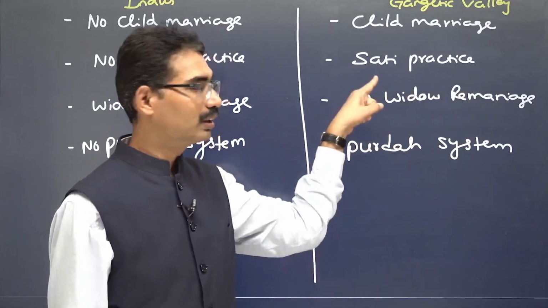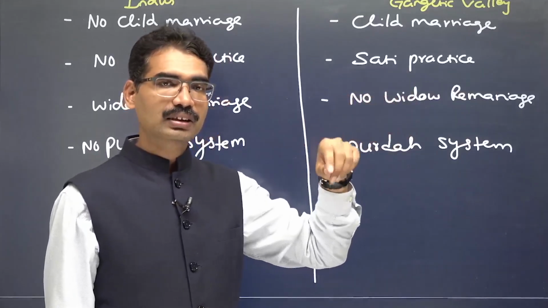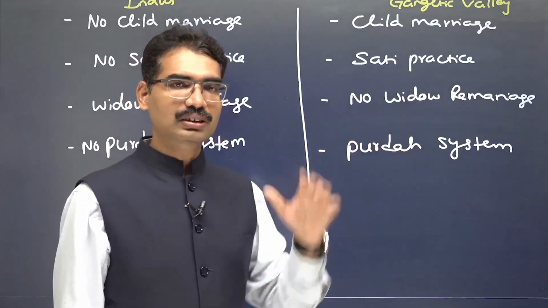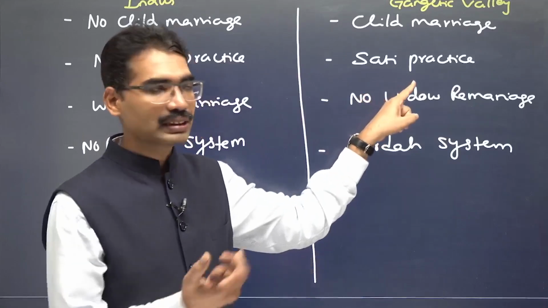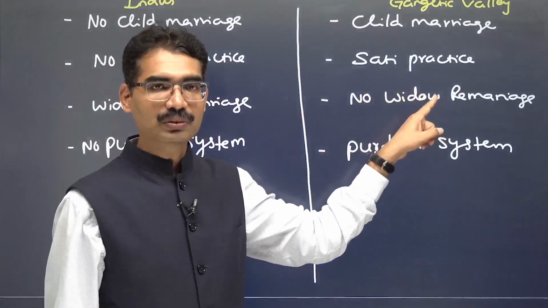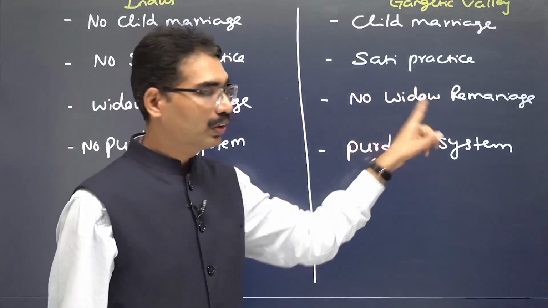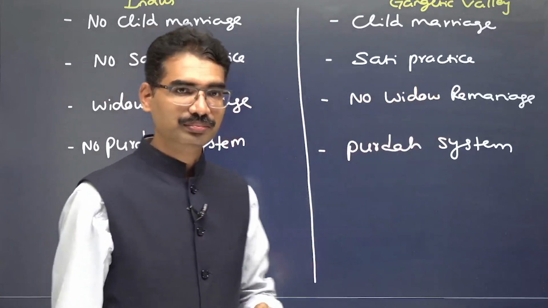So despite banning sati almost 200 years ago, in 1987 one instance came into the limelight.